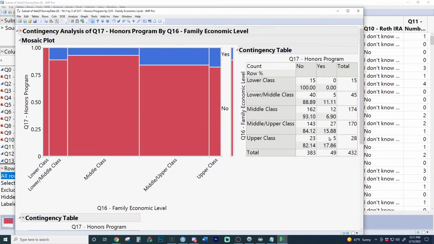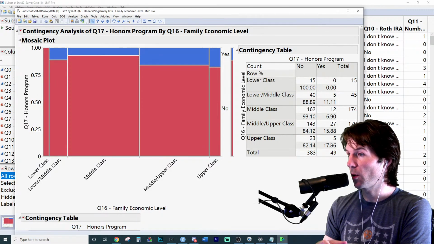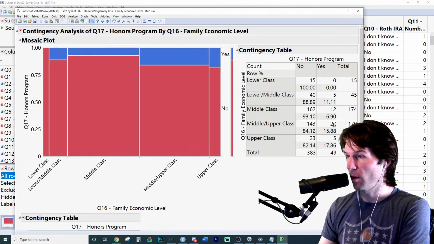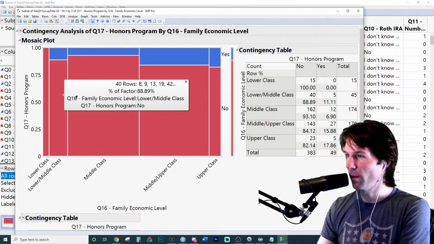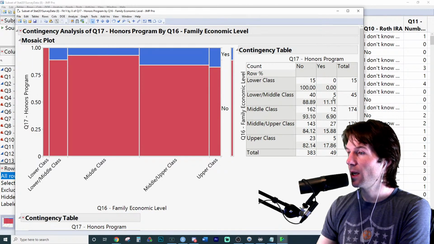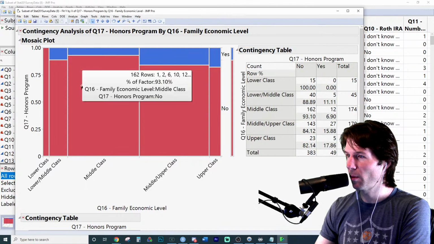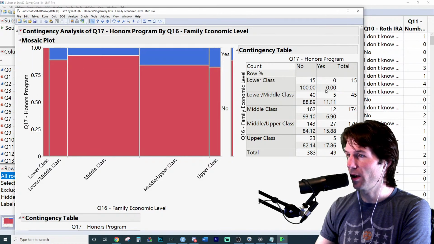Like when you look at the two highest classes right here, which we would describe, somebody in the upper classes would have a higher probability. Exactly. And that's what we're looking at: the people who are most in the honors program are actually the middle upper, but that's probably due to a lot of people being there. But also, interestingly enough, this one has a good bit. But that might be a lot more uncertainty in that group because there's a smaller sample size. But either way, we do see the two highest probabilities come from the middle upper and the upper class, where the lower classes right here generally have lower probabilities, but the 15 and 17% right here are the highest of the 5 probabilities, with the lowest being here and lowest being here.